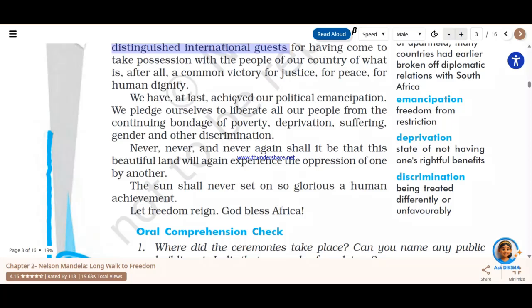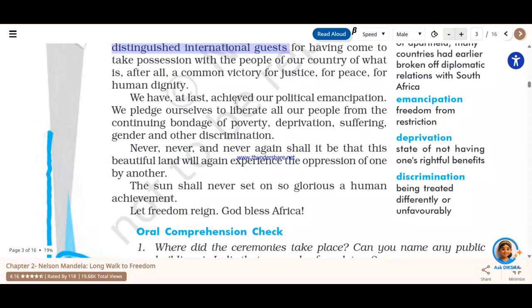They were all in poverty. They were below the poverty line. They did not have enough money to spend on themselves, or to have the best education, or to wear the best clothes, or to eat the best food that they always desired. Deprivation: since all these things were taken from them, their peace was taken from them, their dignity was taken from them. So Nelson Mandela says deprivation, suffering, they were all suffering because of the white supremacy. Suffering, gender and other discrimination, there was gender discrimination also.